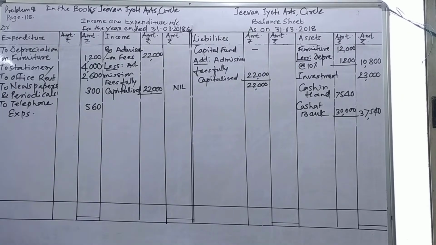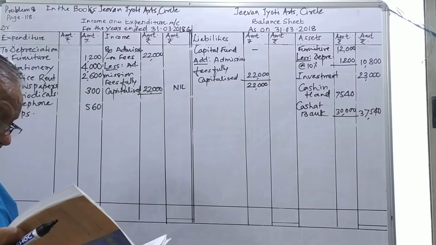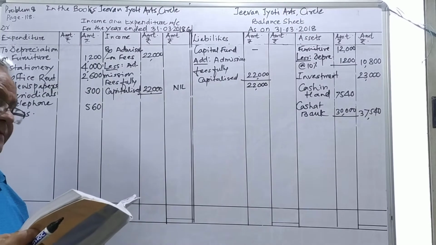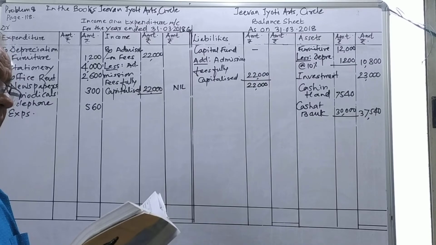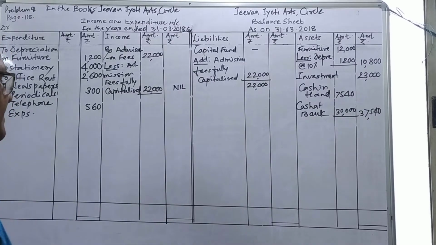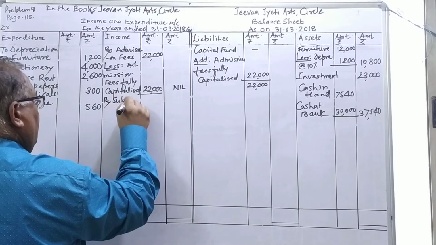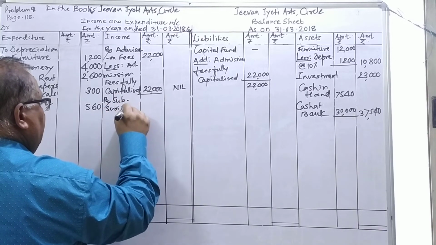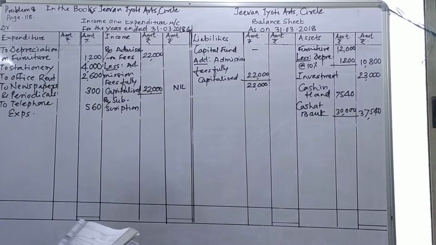After that, we'll see the next item, which is subscription. There is an adjustment. Subscription given is 40,000. Adjustment number 1: outstanding for the year. So I have to add it. By subscription, the amount given is 40,000.